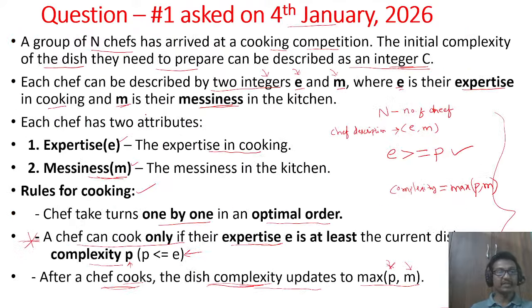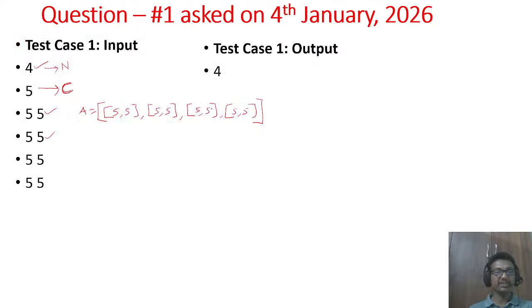Now see, it is given here. Each chef has two attributes. A chef can be described by two integers e and m. So here we are given two integers, which is the description of a chef. Since there are four chefs here, the first element indicates the first chef, the second element the second chef, the next the third chef, and the next the fourth chef.